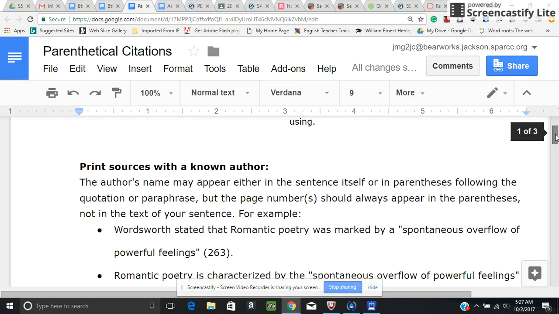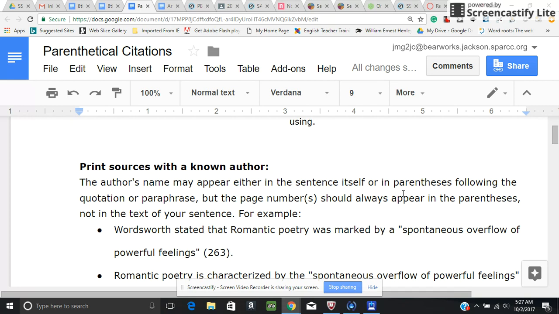So the first I want to look at, these are print sources with a known author. So these aren't things that you necessarily got online. You need the author's last name, either in the sentence or in parentheses following the quotation or paraphrase. But the page number should always appear in the parentheses, not in the text of your sentence.